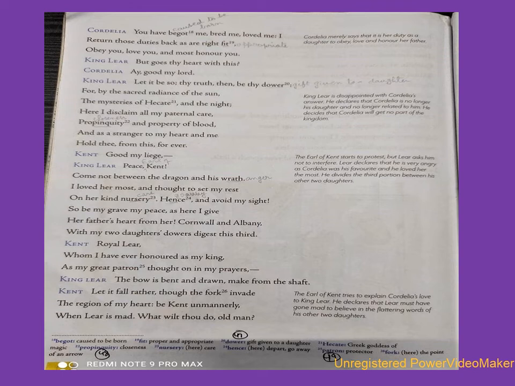Cordelia: Ay, good my lord. Yes, my lord, I understand completely what I am saying. King Lear: Let it be so, thy truth then be thy dower. For by the sacred radiance of the sun, the mysteries of Hecate and the night, here I disclaim all my paternal care, propinquity, and property of blood, and as a stranger to my heart and me, hold thee from this forever.